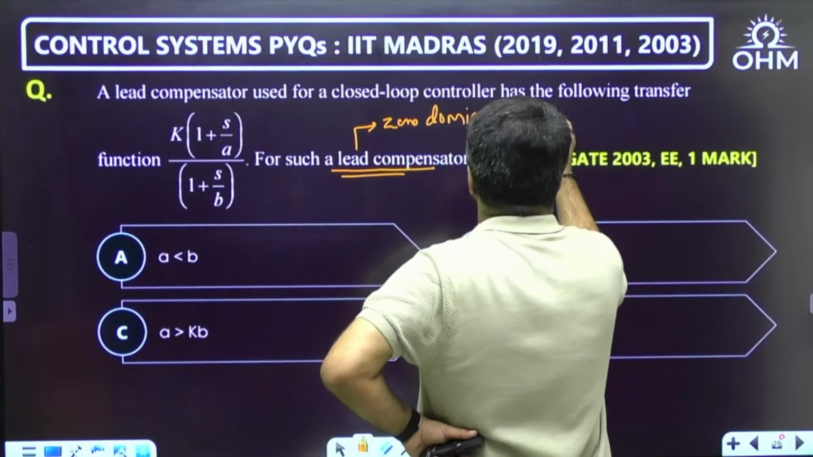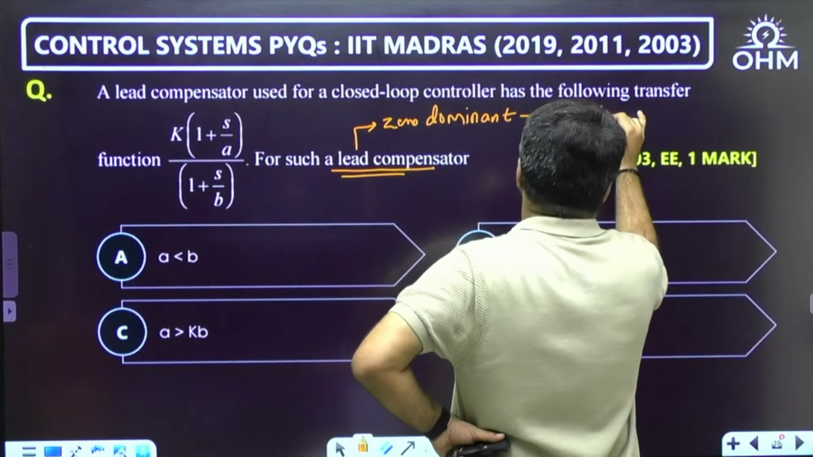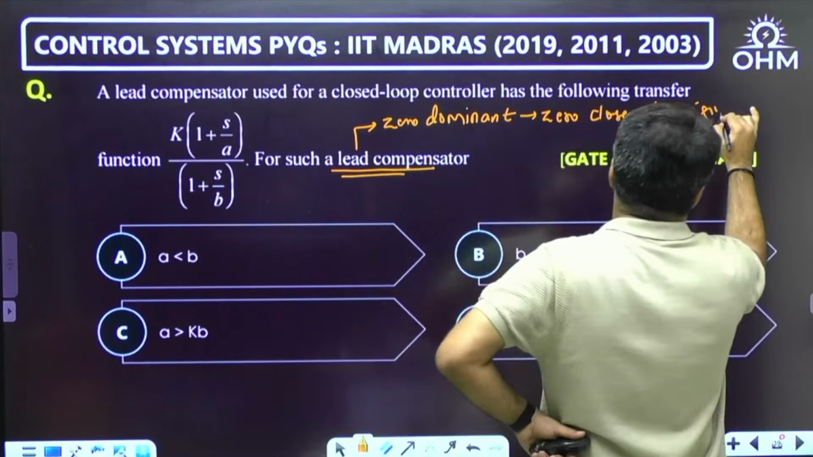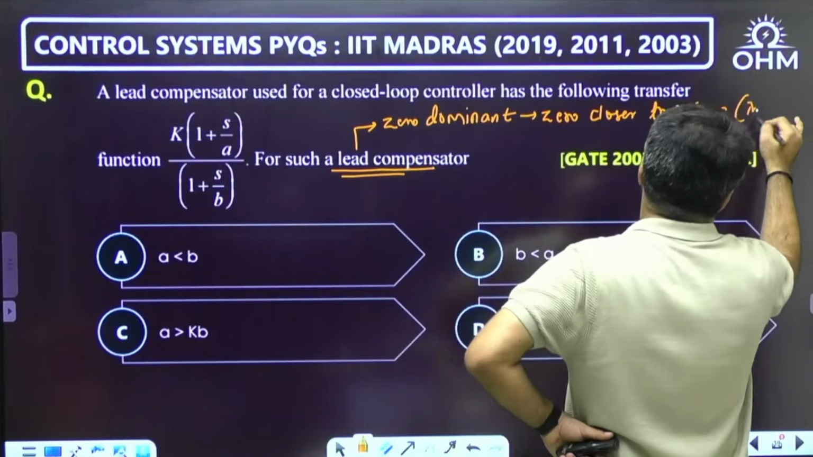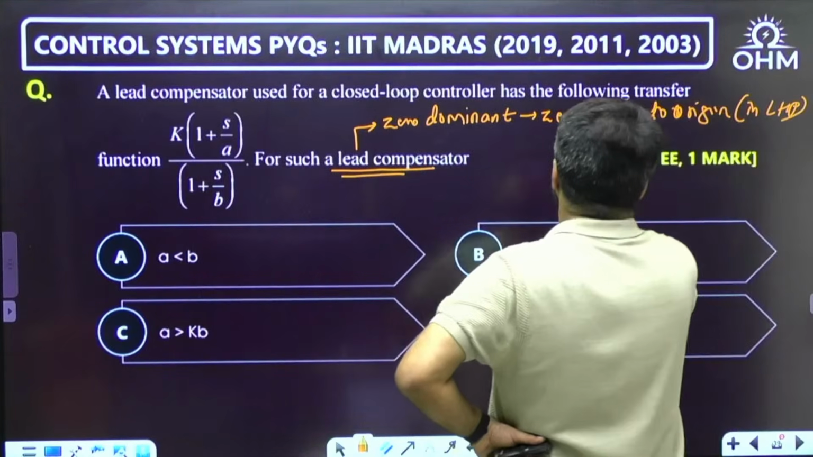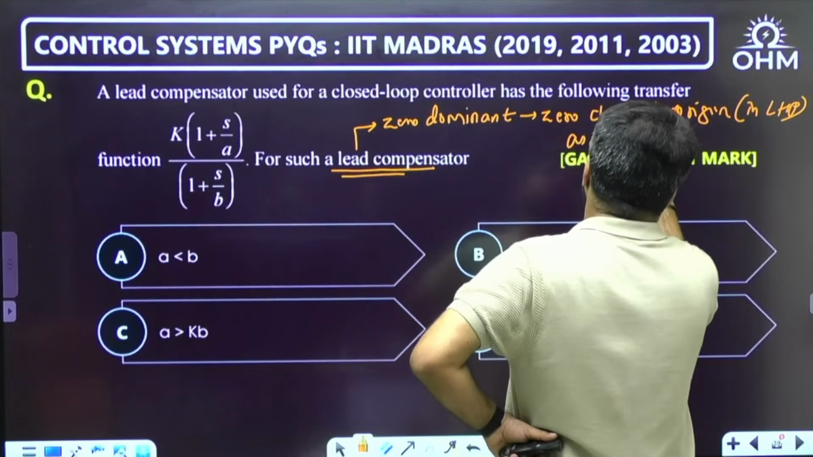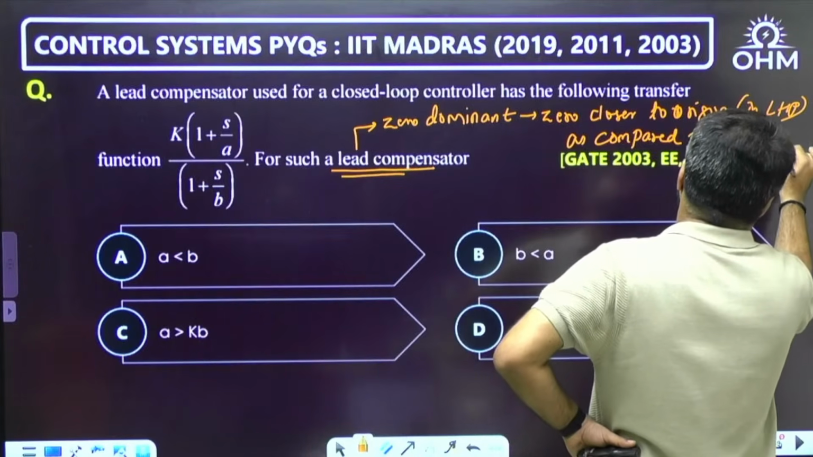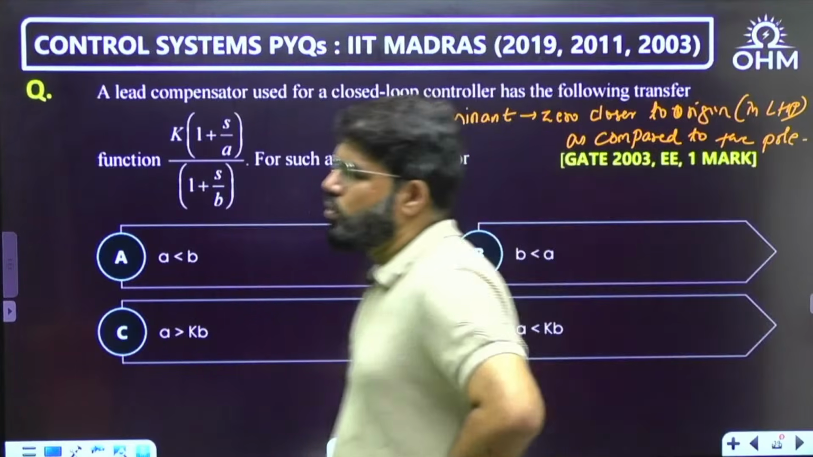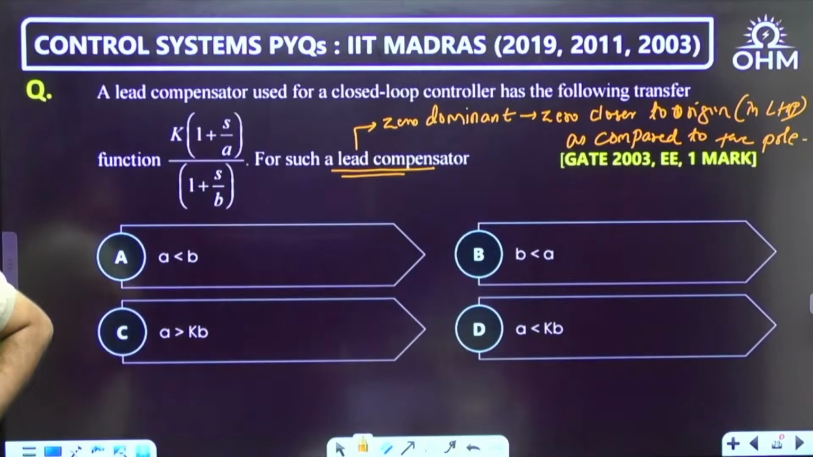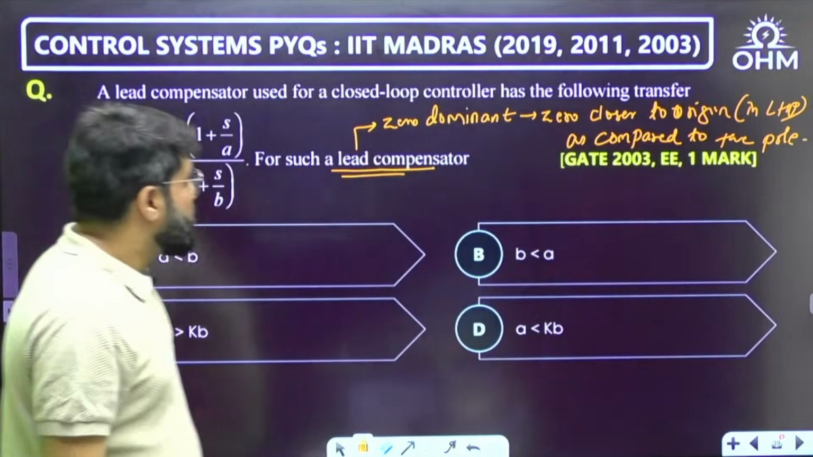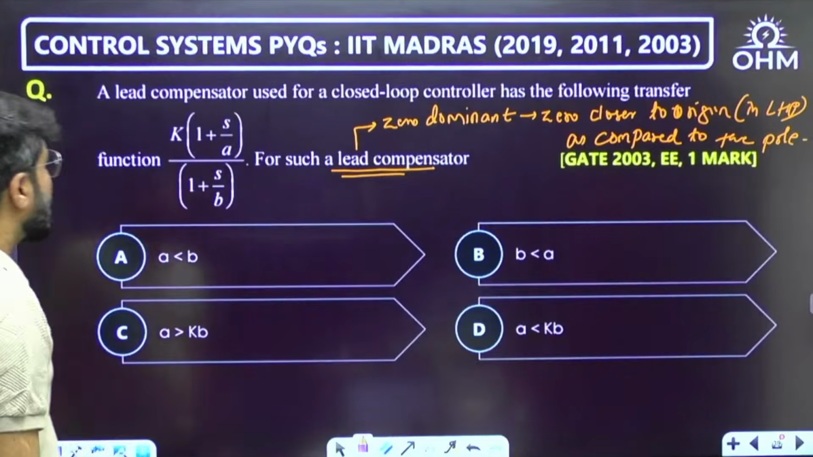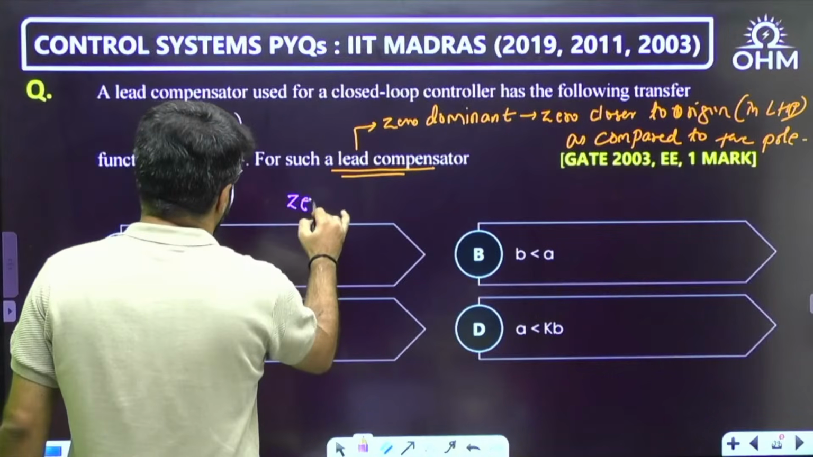And zero dominant means the zero must be closer to the origin, in the left half plane only, as compared to the pole. Zero must be closer to the origin as compared to the pole. Correct? Now see, what is the pole and what is the zero for this function?